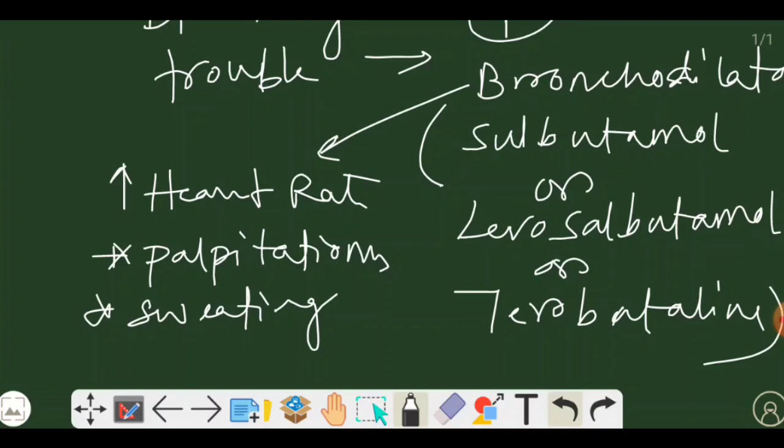So these are the side effects of bronchodilators. If you are prescribing or giving bronchodilators to any person, and there is a bronchodilator in any composition of a syrup, then these kinds of symptoms may be present. So don't worry, just tell the patient that these kinds of symptoms may arise. Don't scare them. So this is the whole thing.